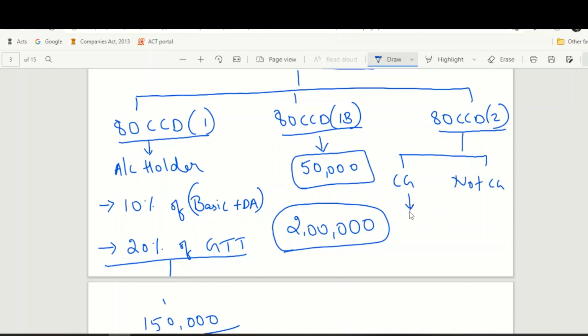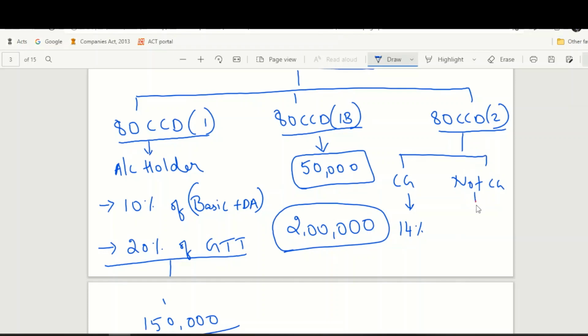If you are a central government employee, your deduction will be restricted to 14% of your salary. Salary again means your basic plus DA. Before it was 10%, but from last year the government has decided to increase the contribution to 14% from 10%. So in line with the amendment made by the central government, the Income Tax Act has also incorporated such an amendment and has given relaxation up to 14% of your salary.